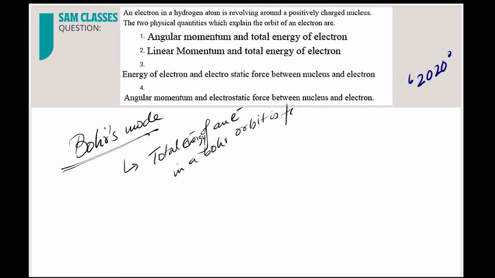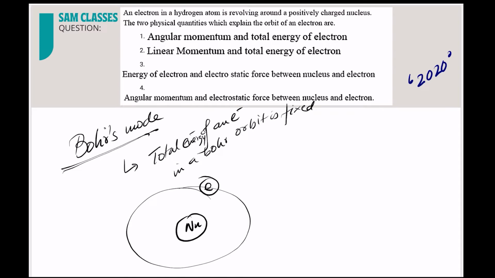Orbit is fixed, meaning the electron does not radiate energy. It means the energy that it is carrying in that orbit is the same, it doesn't change, correct? That only was the loophole in Rutherford's model, and that only Bohr said: the total energy of the electron with which it is revolving around the orbit remains the same, and these orbits are known as stationary states, correct? Second, what he said is that only those orbits are permitted